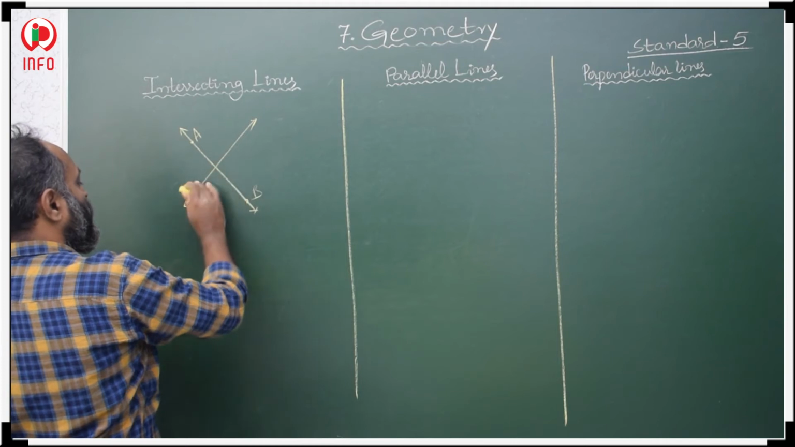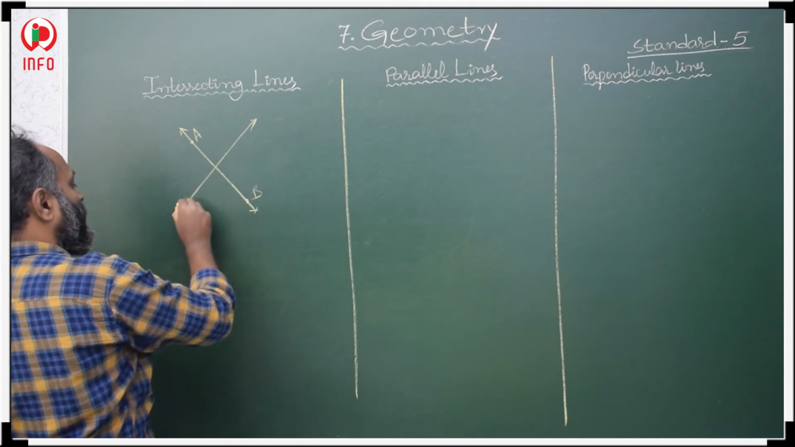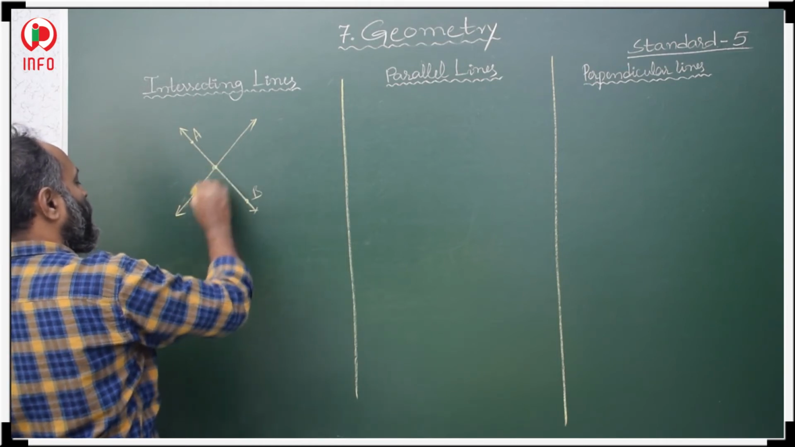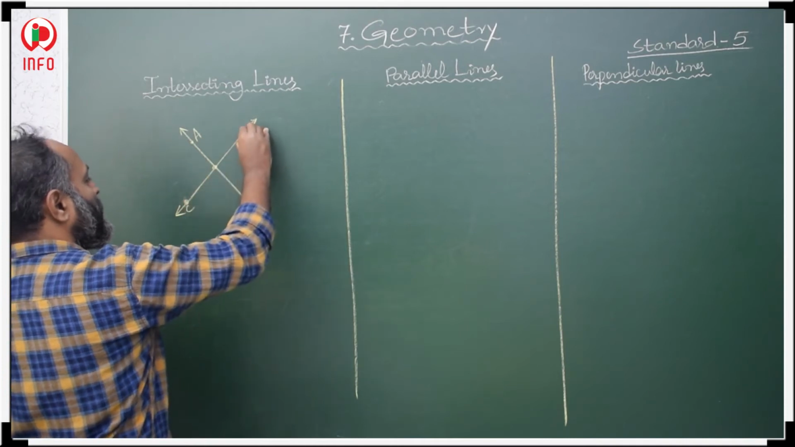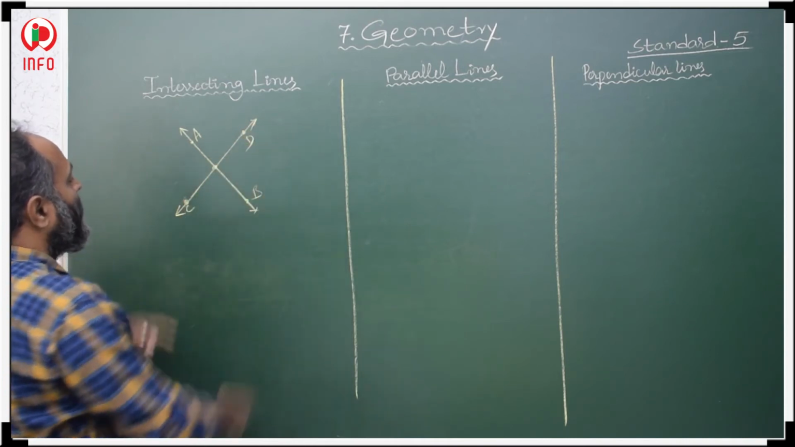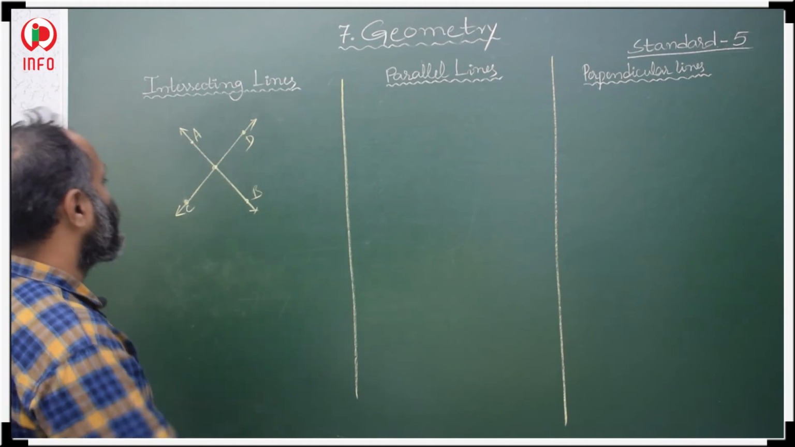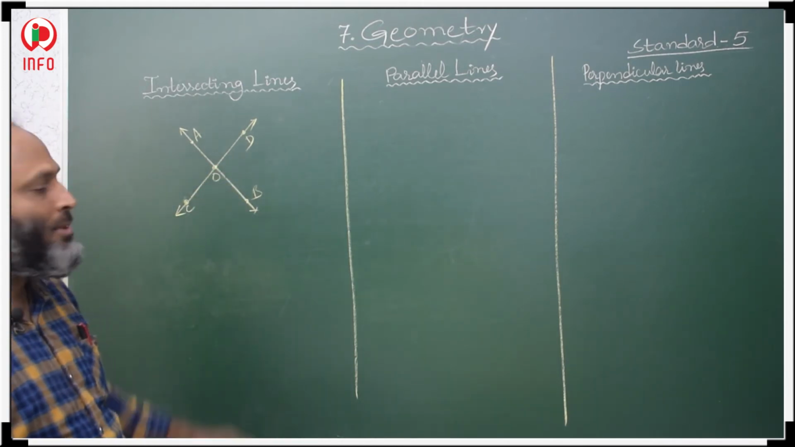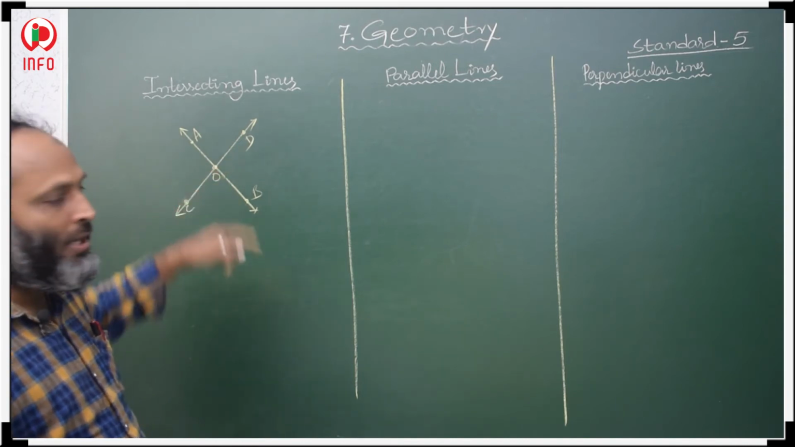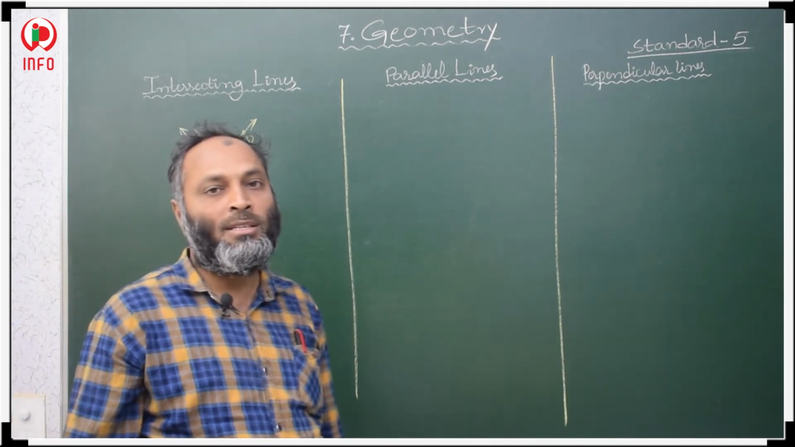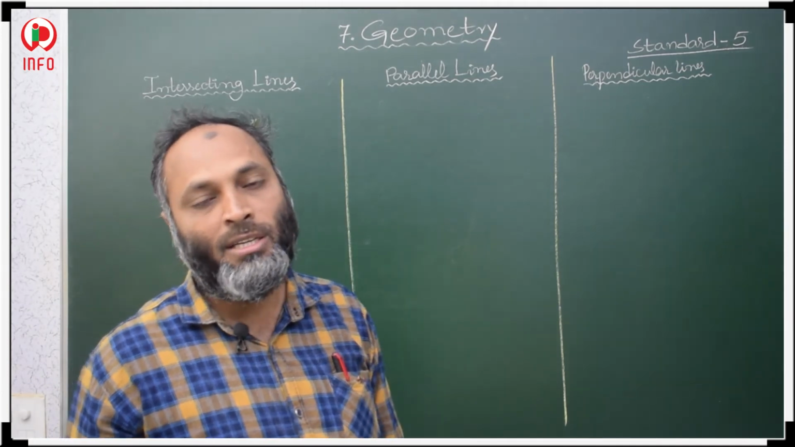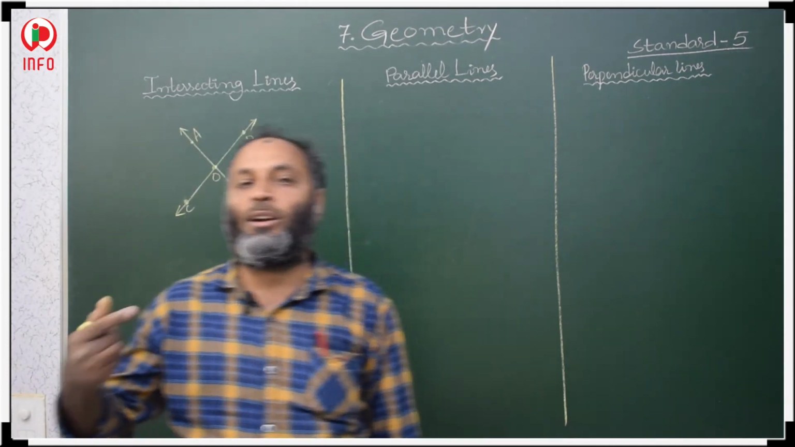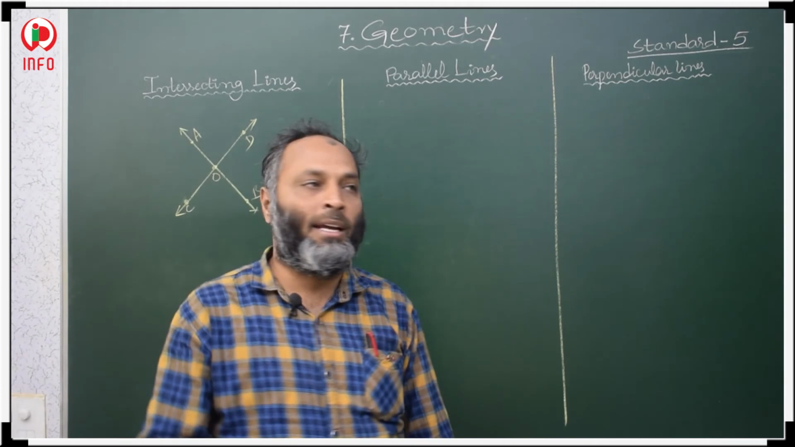These 2 lines cross at a point O. At point O, this is the C point and this is the D. This is the CD line. AB line and CD line, these 2 lines cross at a point O. This means this is the intersection point. If 2 or more than 2 lines intersect at a single point, then those lines are called intersecting lines.